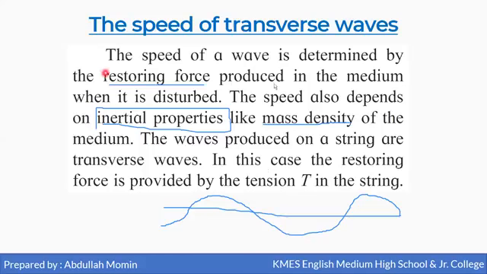So the speed of a wave is determined by the restoring force as well as inertial properties like mass density, and here the restoring force is provided by the tension in the case of a transverse wave.